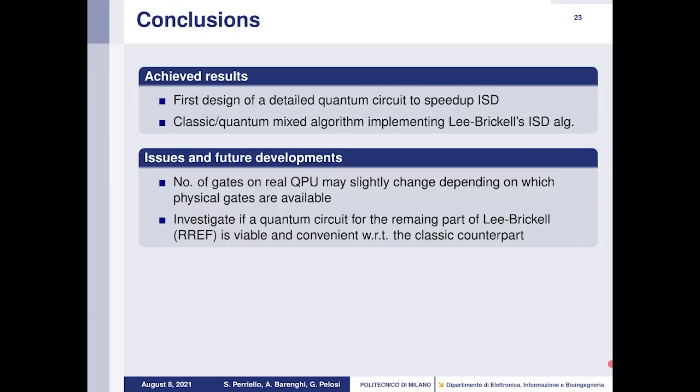So to conclude, this is, as far as we know, the first design of a detailed quantum circuit to speed up ISD. And we use the classical-quantum mixed algorithm implementing Lee-Brickell's variant of ISD. We should stress that the number of gates on the real QPU might slightly change depending on which physical gates are actually available. It is interesting to investigate in future if a quantum circuit for the remaining part of the Lee-Brickell algorithm, so the classical part, is viable and convenient with respect to the classical counterpart.